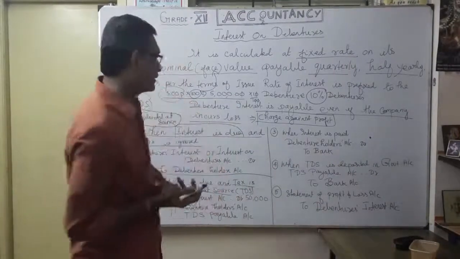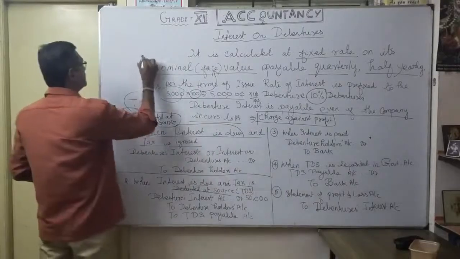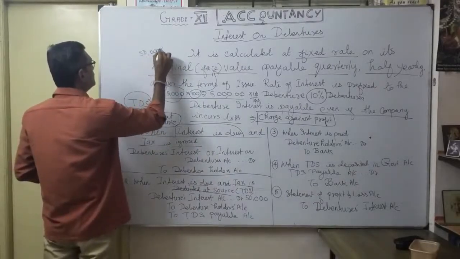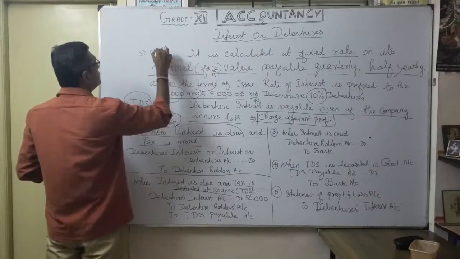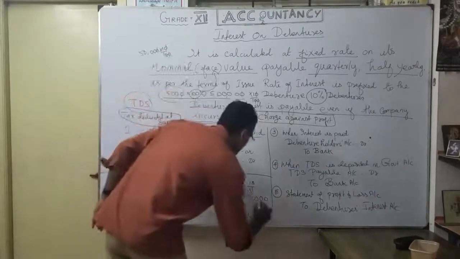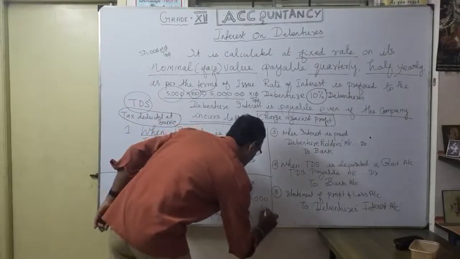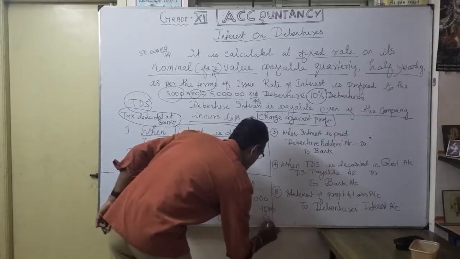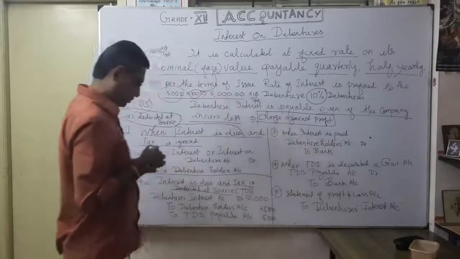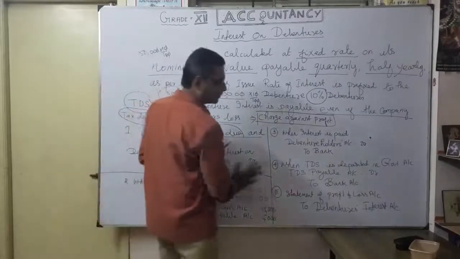So 10% of 50,000, you are supposed to pay as tax to the government. How much? 5,000. So here the debenture holder will get only 45,000. The TDS is 5,000. The person won't get the entire 50,000.